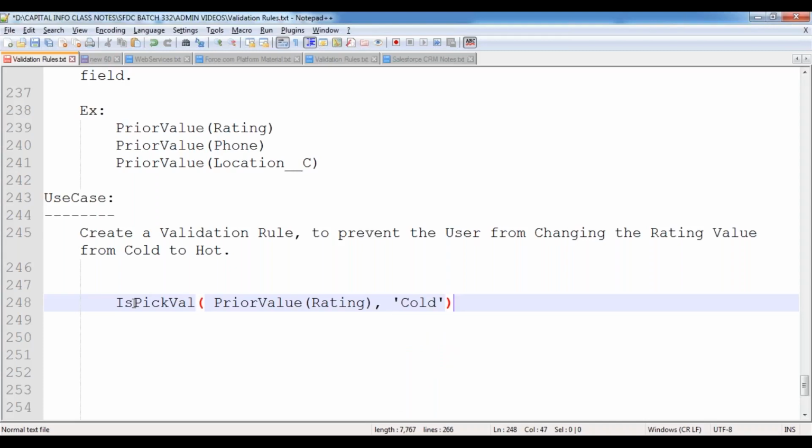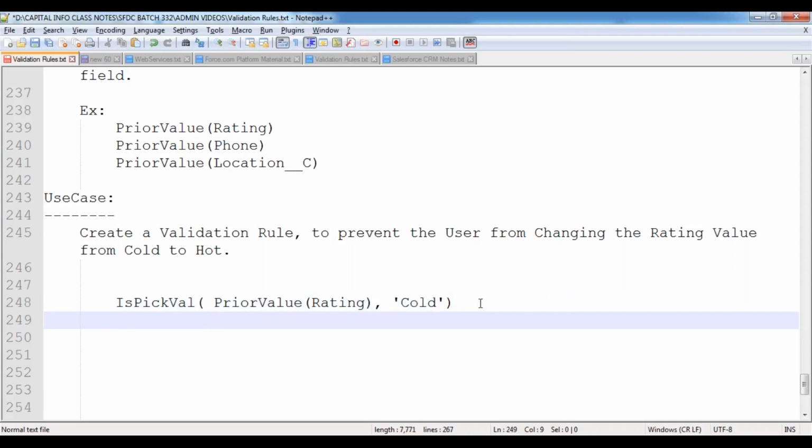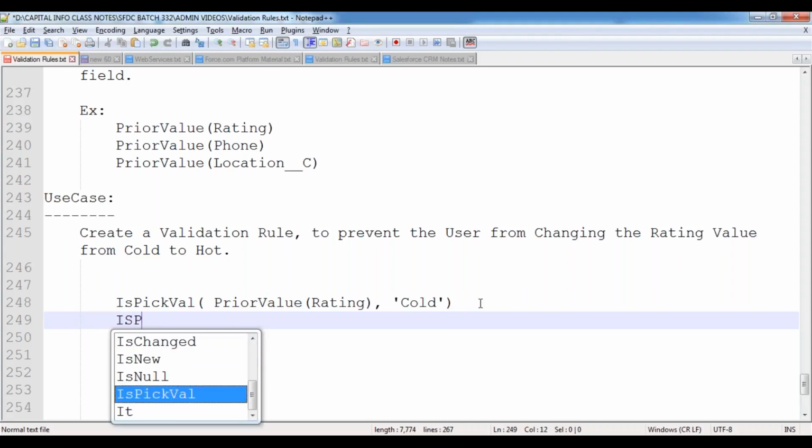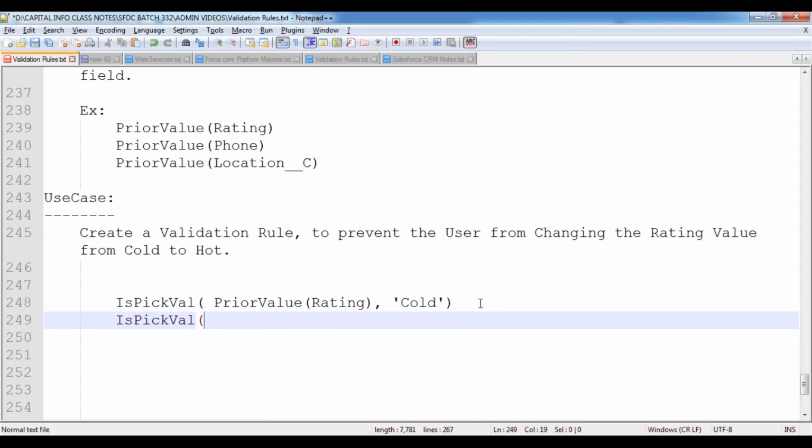I'm collecting the old value. If the old value of this rating field is equal to cold, and the current value is equal to hot. Current value means directly we can use the rating field. Rating field is equal to hot.